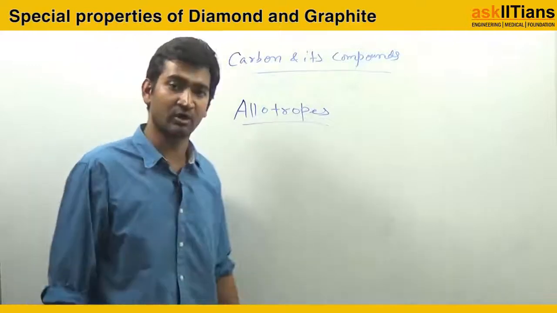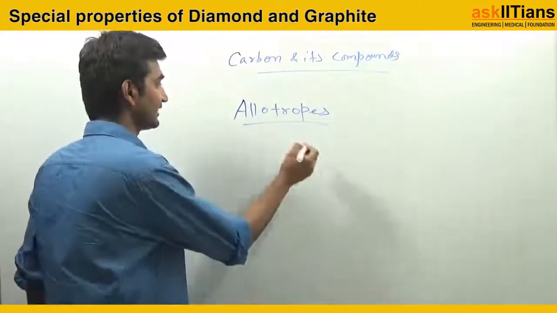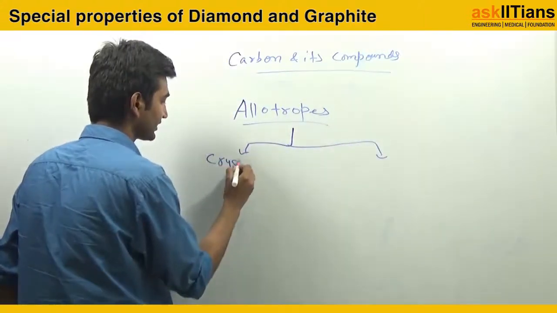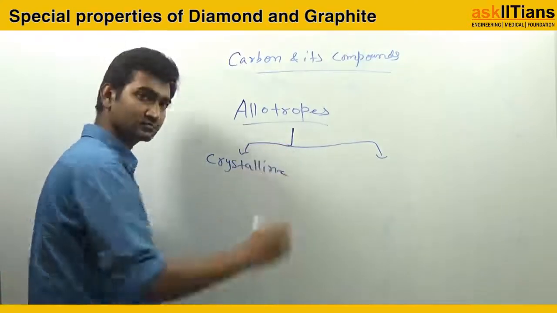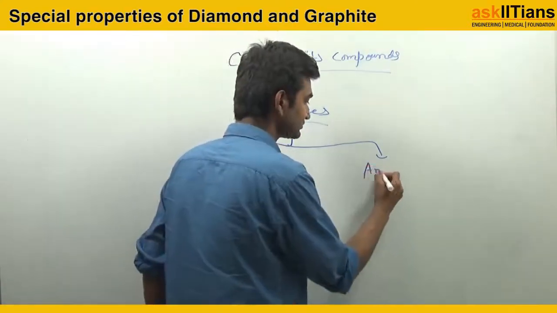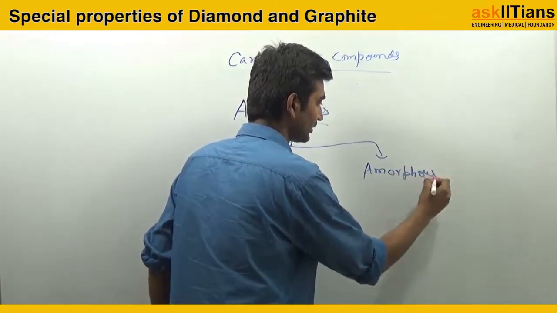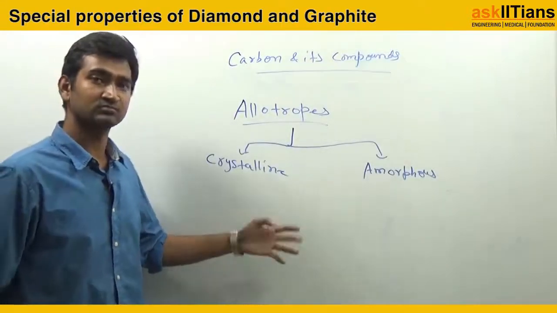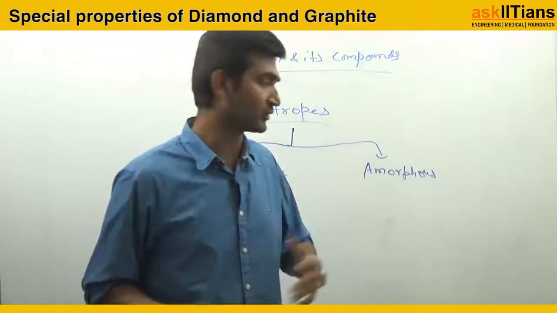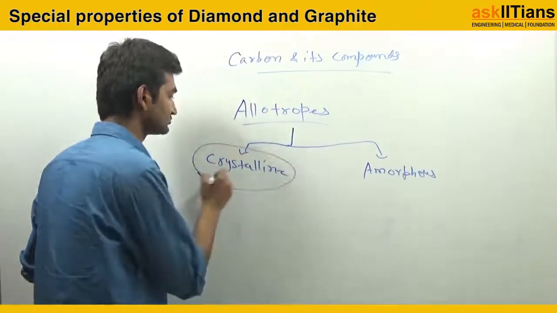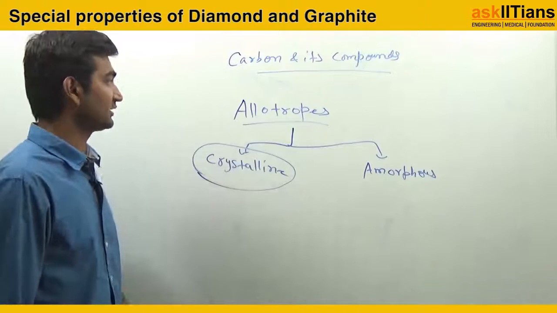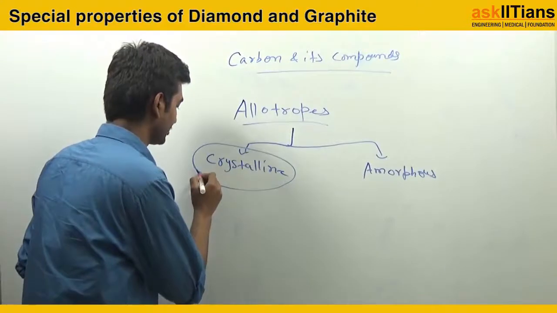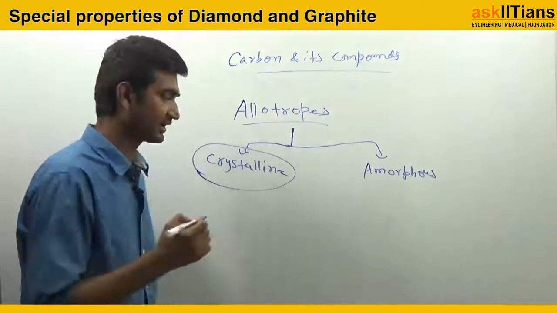Now when I say allotropic form, then I am basically dealing with two types. One is crystalline form and another is amorphous form. Crystalline and amorphous form, and in this small video lecture I am going to tell you about the crystalline allotropic form of carbon, which will be used in higher classes also, which you will be reading in higher classes also.